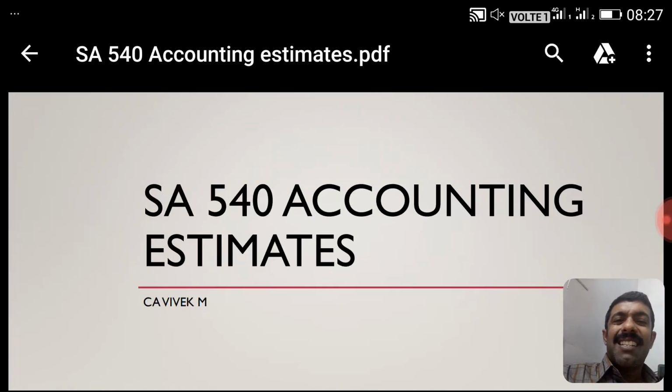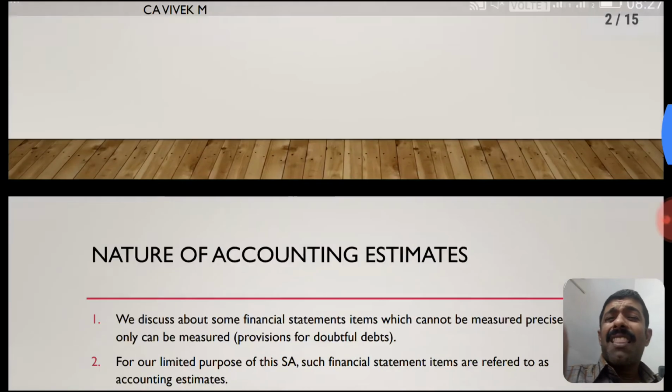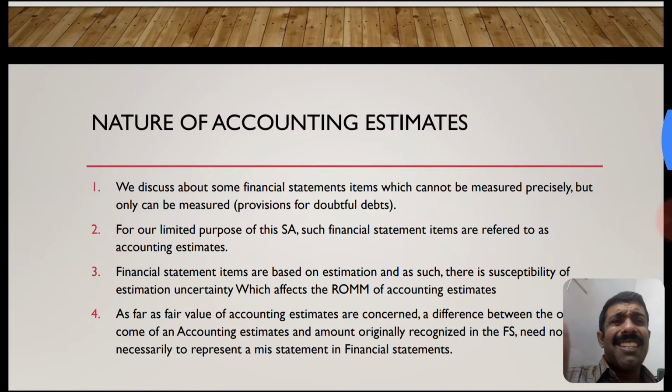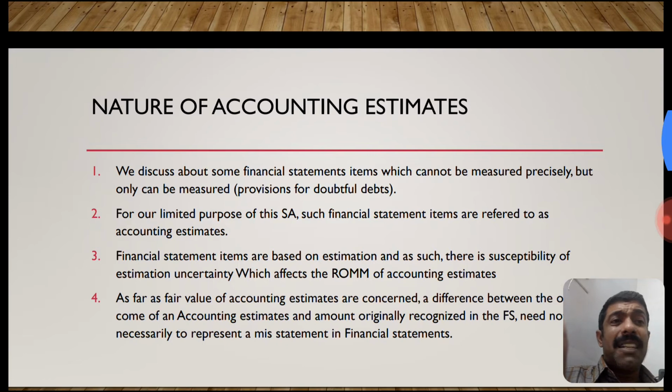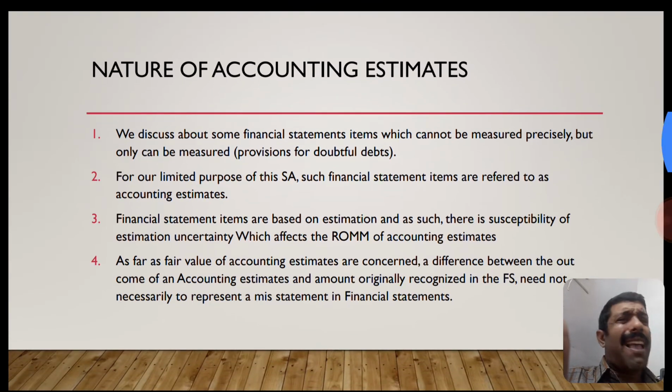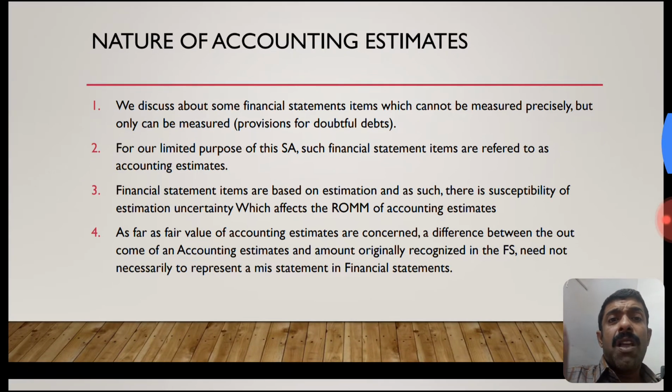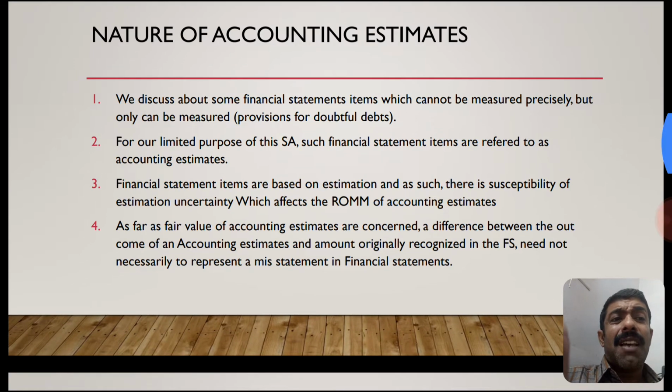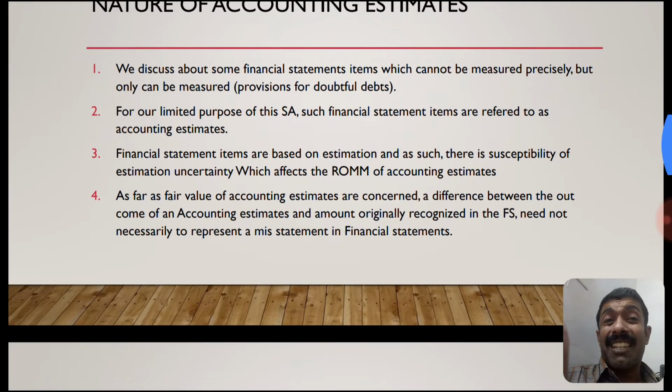Hi, let us discuss SA 540 Accounting Estimates. There are certain items in financial statements which cannot be measured precisely but can only be measured with the help of estimates. For example, provision for doubtful debt. For the limited purpose of this standard, such financial statement items are referred to as accounting estimates.